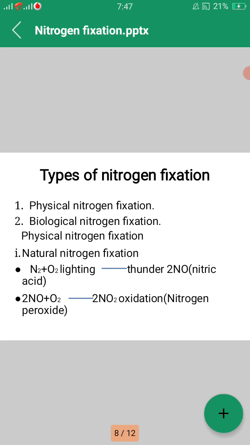The equation explains that under the influence of lightning, that is electric discharge in the cloud and the thunder, nitrogen and oxygen of the air react to form nitric oxide. Again the nitric oxide is oxidized with oxygen to form nitrogen peroxide.